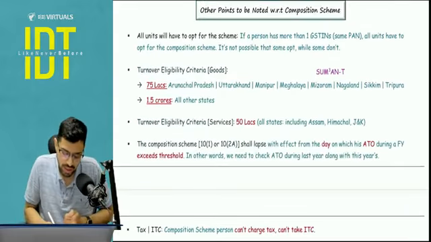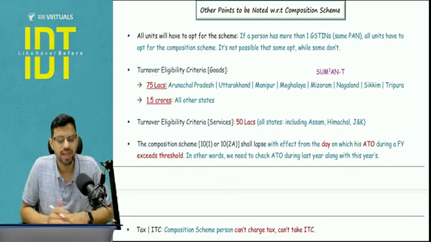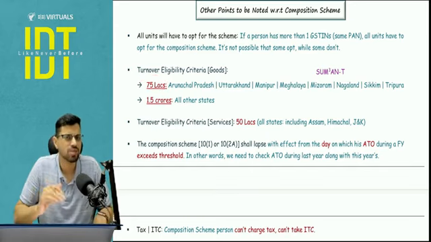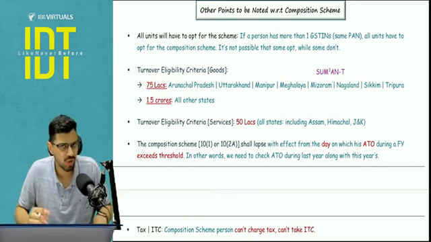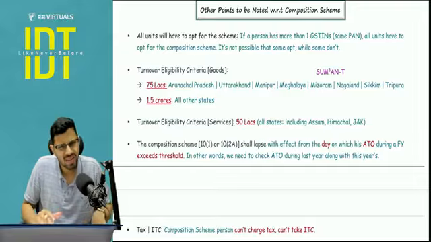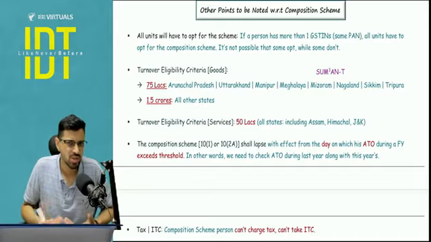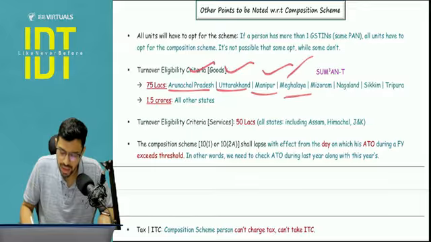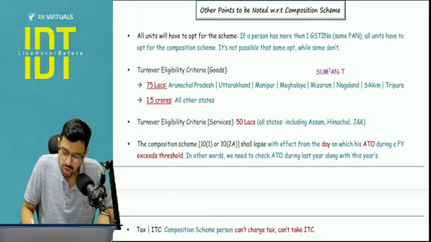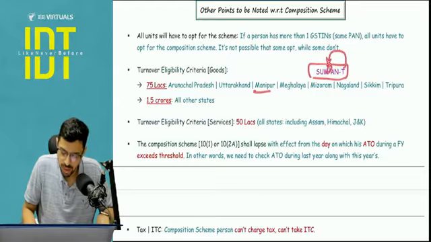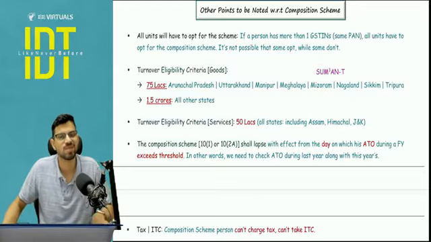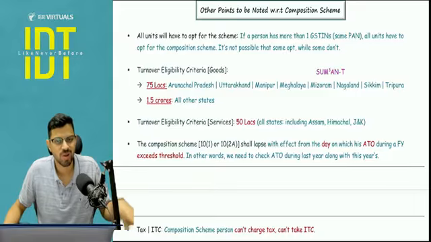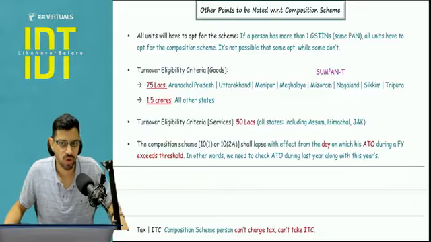Now, as I told you, 75 lakh limit is for which states? Certain northeastern states where the volume of business and population is not very high. So you can read this list twice or thrice, then the things will strike in the exam. Arunachal Pradesh, Uttarakhand, Manipur, Meghalaya, Mizoram, Nagaland, Sikkim and Tripura. So a short form: Suman T, and T will be Suman will drink tea 3 times in Manipur, Mizoram and Meghalaya. So something like that we learned in the class. You can also try to do that, but twice or thrice reading is more than enough.